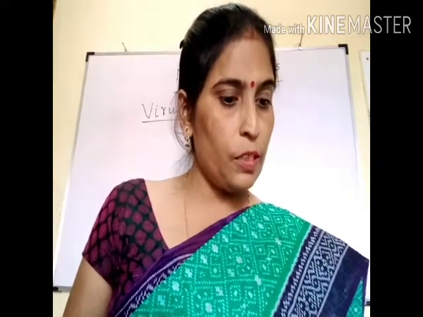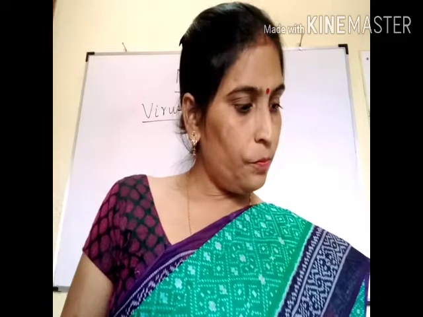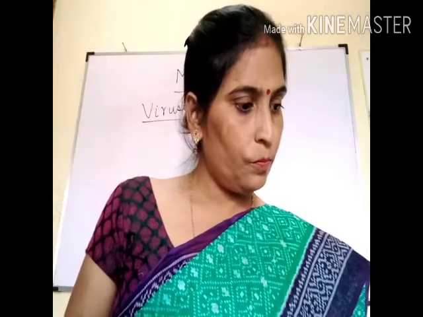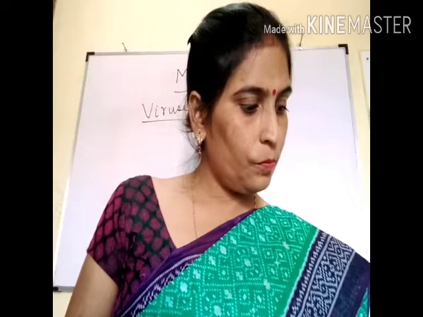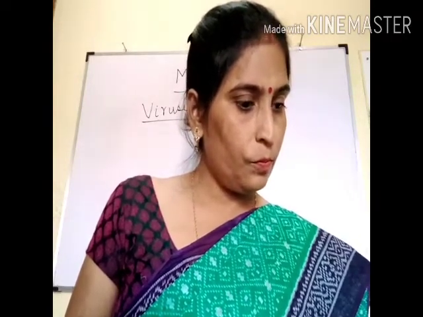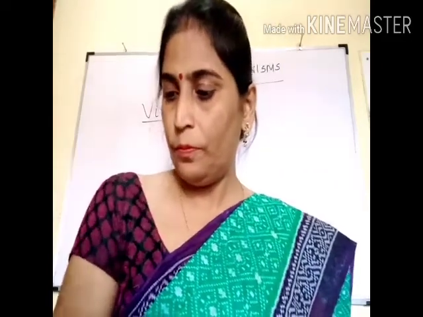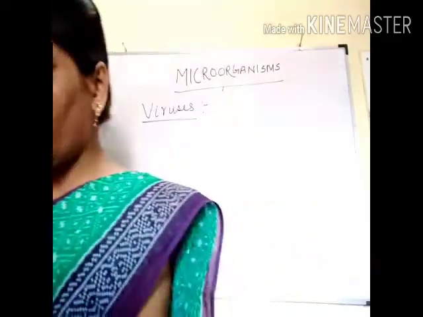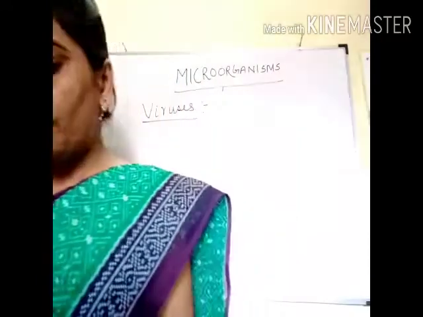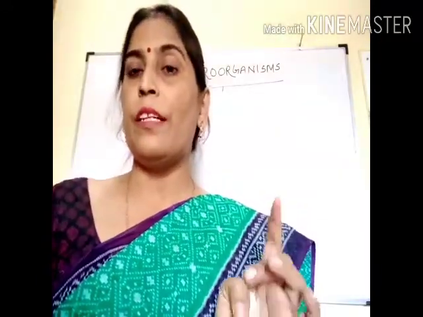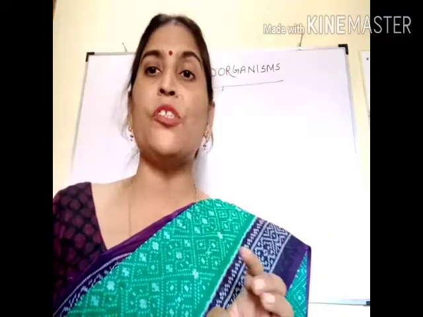Viruses we have completed. Protozoa. Now these protozoa are the simplest, as we have read in class 7, amoeba and paramecium.